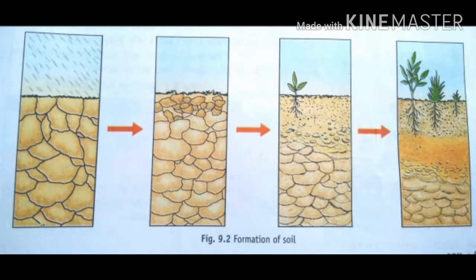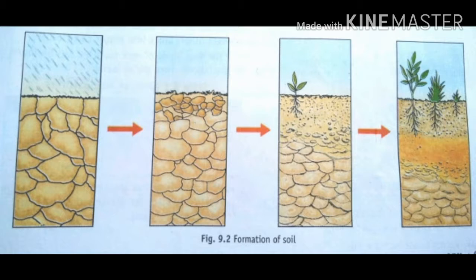Formation of soil is a very slow and gradual process. It takes thousands of years to form a layer of soil. Soil is formed from the breakdown of rocks by the action of water, ice, wind and climate.